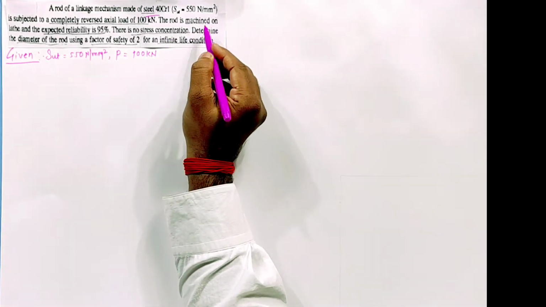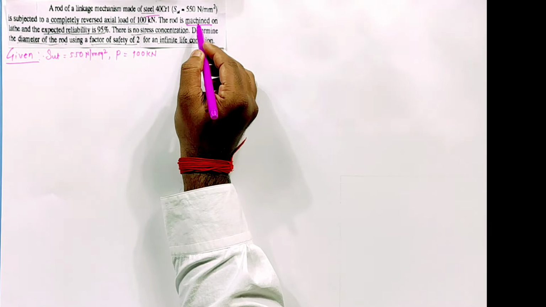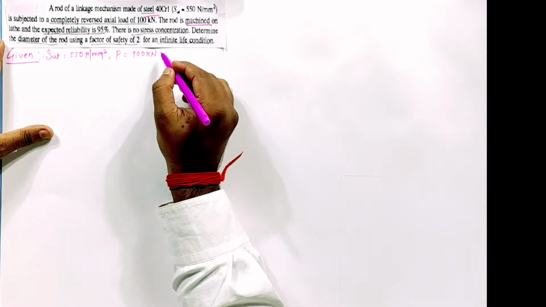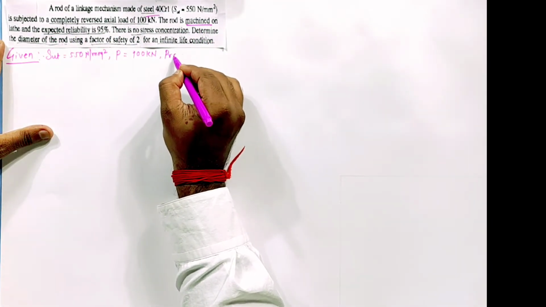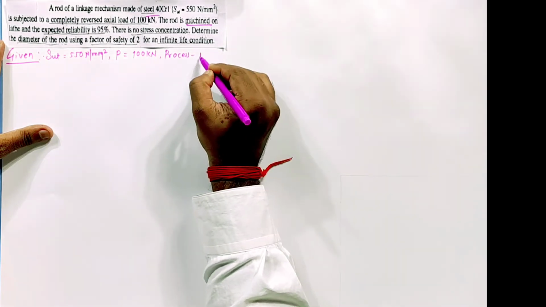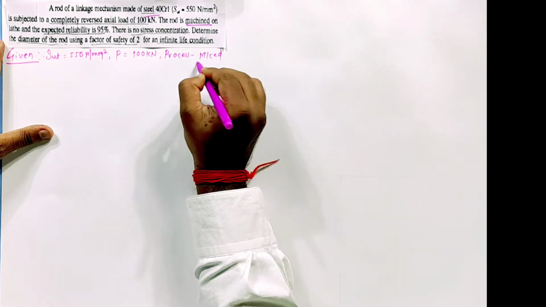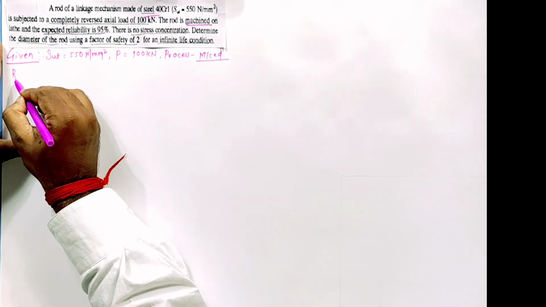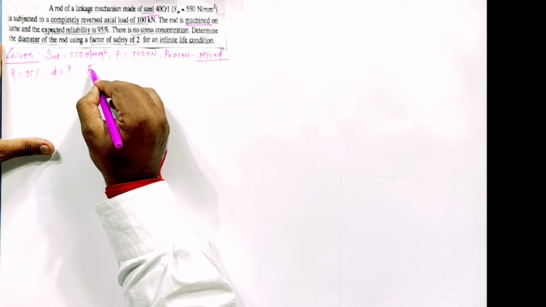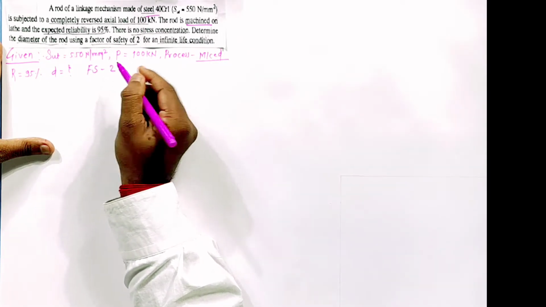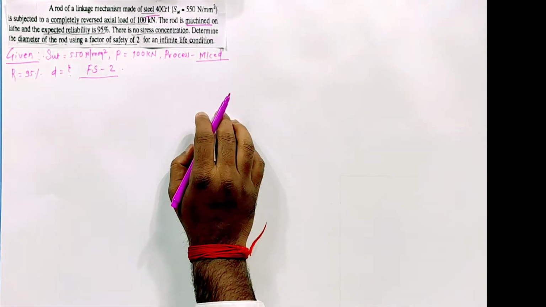The rod is machined, and the expected reliability R is 95%. There is no stress concentration. Determine the diameter of the rod, d equal to question mark, if the factor of safety is 2 for infinite life condition.